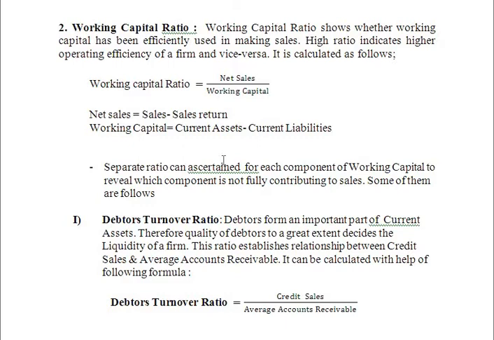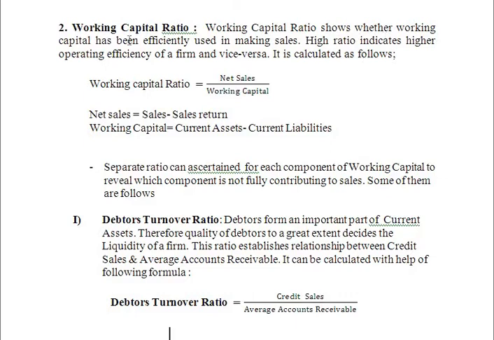Whereas the working capital ratio shows whether working capital has been efficiently used in making sales. A high ratio indicates higher operating efficiency of a firm. A low ratio indicates vice versa, which means a lower working capital ratio indicates low efficiency of a firm.